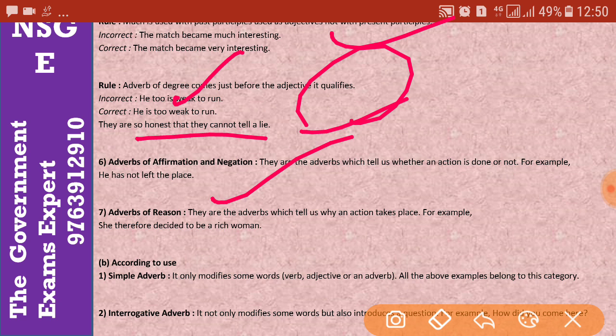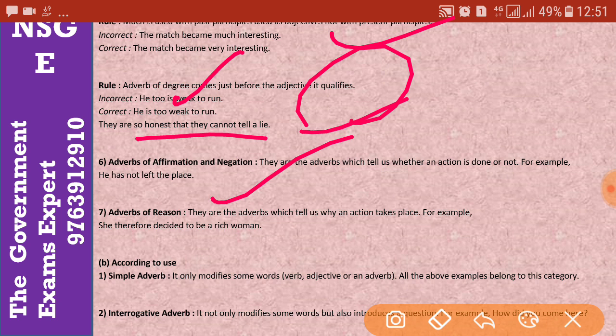Let's move on to the next point, adverbs of affirmation and negation. So what are affirmation and negation? They are the adverbs which tell us whether an action is done or not, that is, whether an action is pending or has been done. This is called adverbs of affirmation or negation. In this condition, the action has not been done or it may be done.